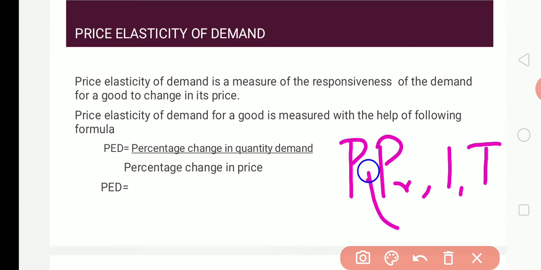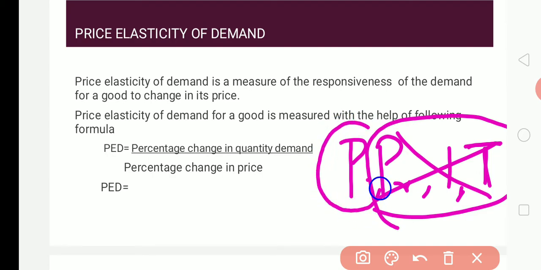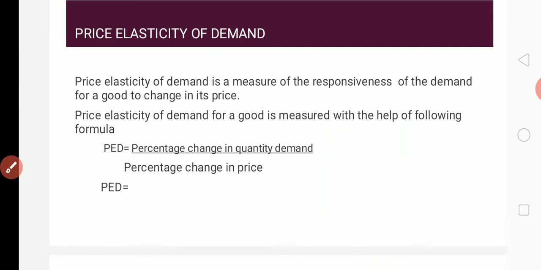We are not concentrating on these three aspects: the price of the related goods, income of a consumer, and taste and preferences. Only one determinant we are considering in this topic, that is, we are considering the price alone. So we'll see what price elasticity of demand is.